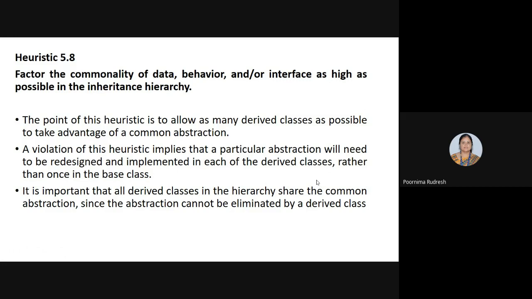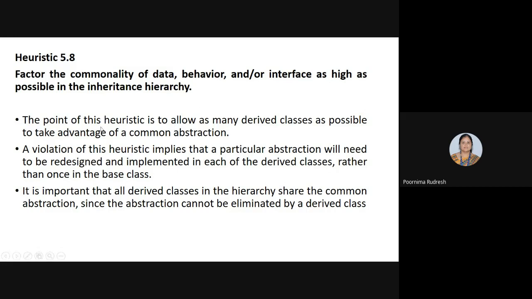So if we are creating n derived classes, then we have to keep n copies of data and behavior in each of the derived classes. Right? But if we follow this heuristic, then instead of keeping n copies of data, behavior, and interface, we can simply keep them in the base class itself, so that the derived classes can access these common data, behavior, and interface by using the inheritance relationship. Okay. So if we follow this heuristic, then the design will be simple. If we do not follow this, then the complexity of the design increases.